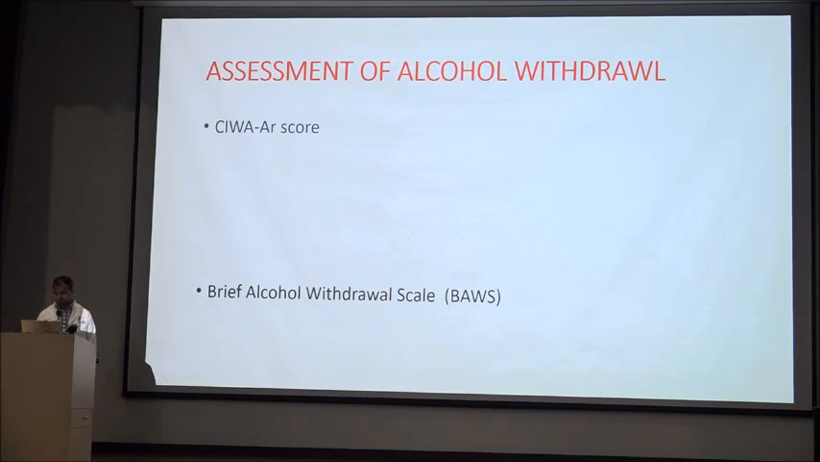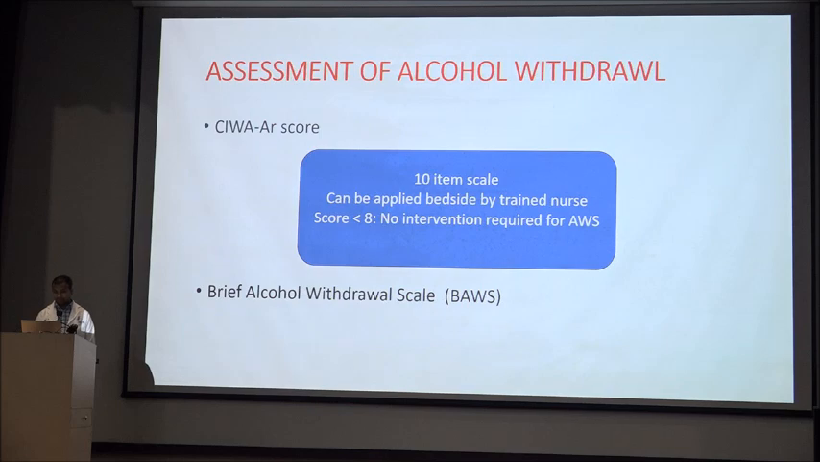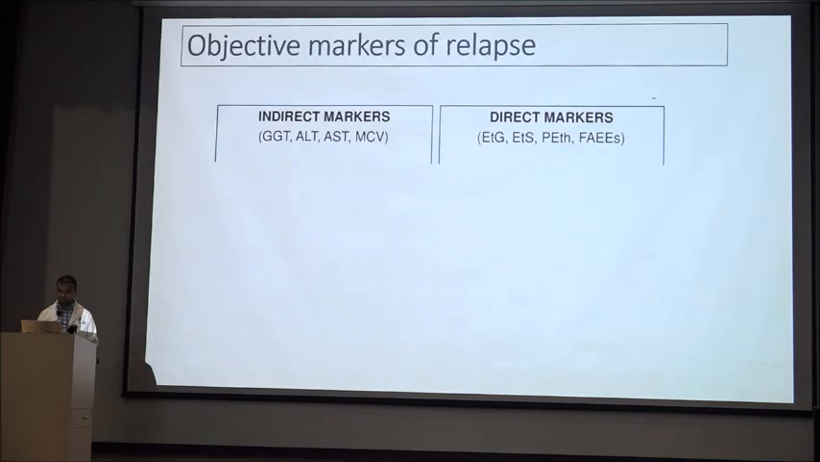Assessment of alcohol withdrawal. There are 2 scores. The CIWA-Ar score is a 10-item scale that can be applied at the bedside by a trained nurse, and a score of less than 8 is suggestive of no intervention required for the alcohol withdrawal syndrome. And the other score for alcohol withdrawal is the Brief Alcohol Withdrawal Scale.